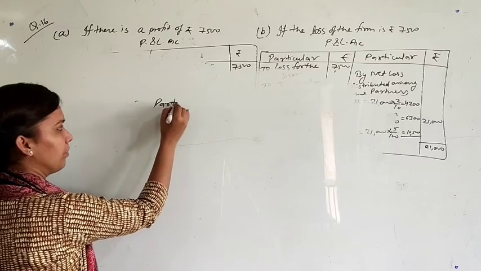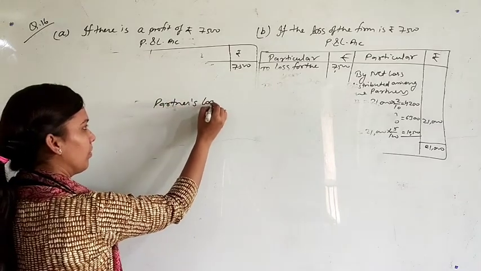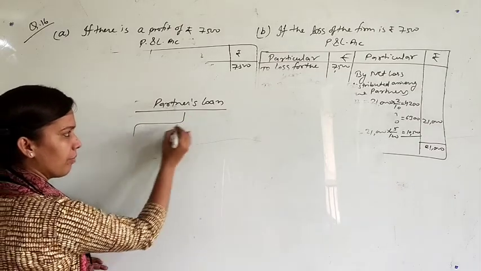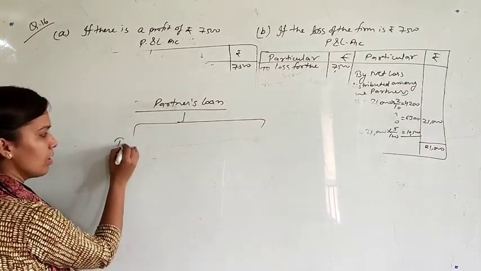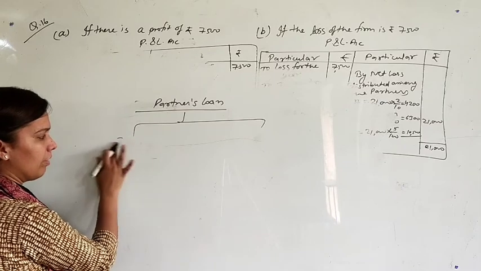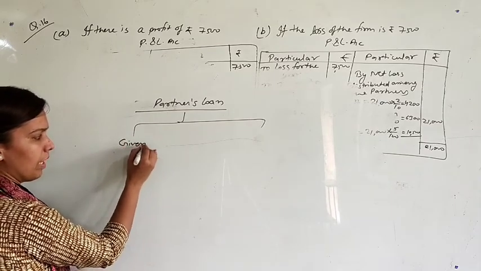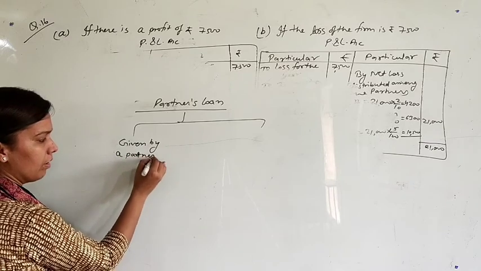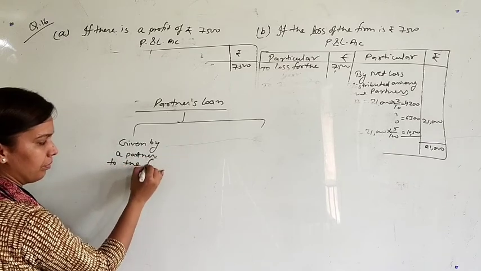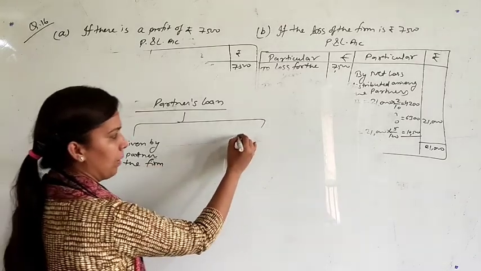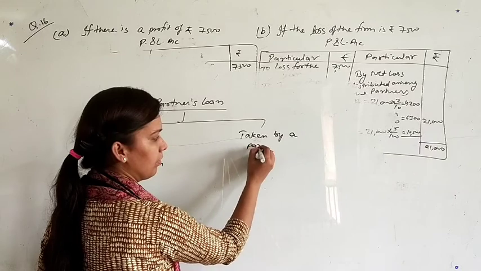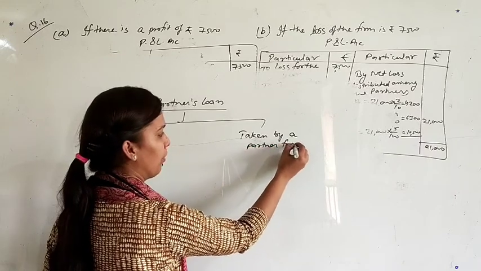Partner's loan. Means you may have two types of partner's loan in the question. First, that is given by a partner to the firm, that we have studied, and second may be taken by a partner from the firm.